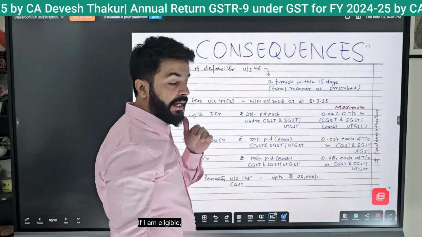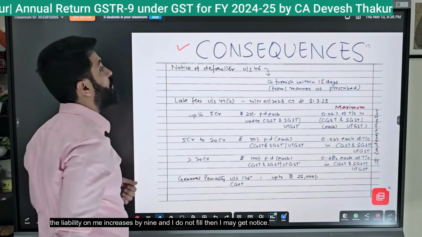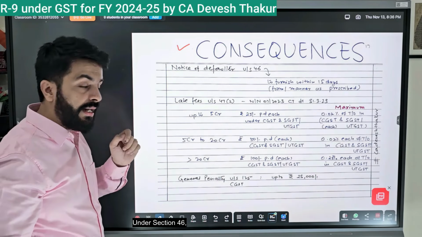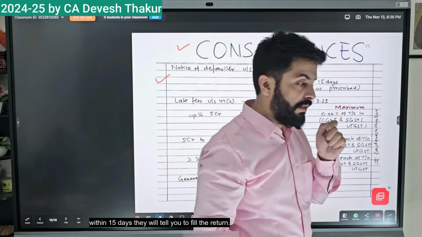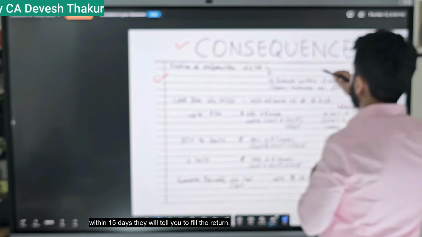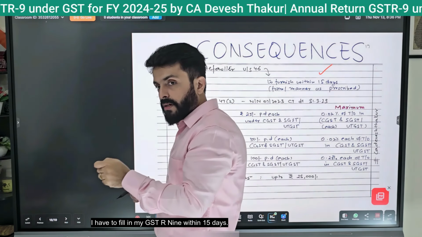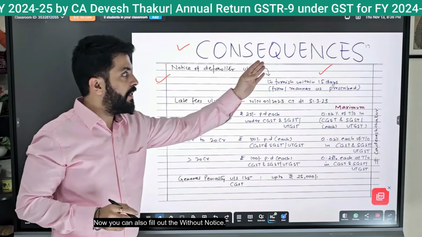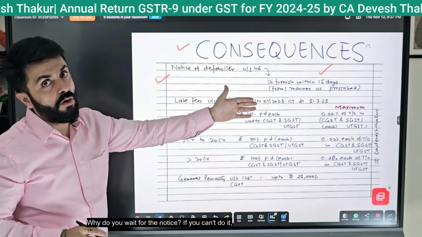If I am eligible, the liability is on me, and I do not fill it, then I may get a notice. Under section 46, the officer will issue a notice to me. Within 15 days, they will tell you to fill the return in the manner or form prescribed. I have to fill my GSTR 9 within 15 days. Now you can also fill it without a notice. Fill it in peace before the due date. Why wait for the notice?